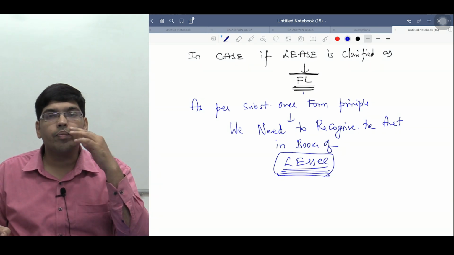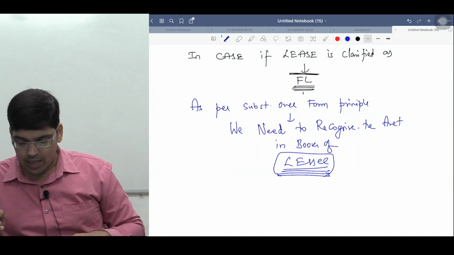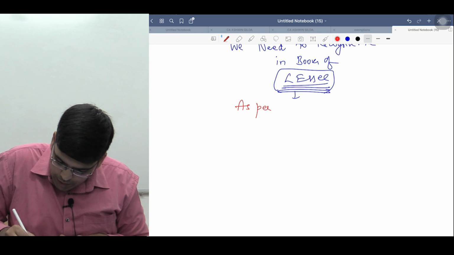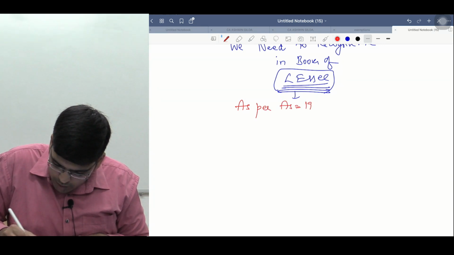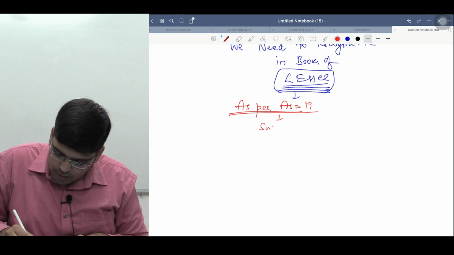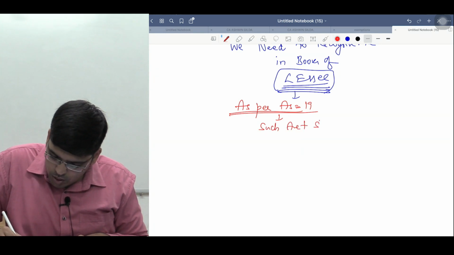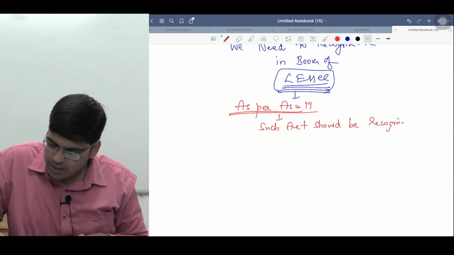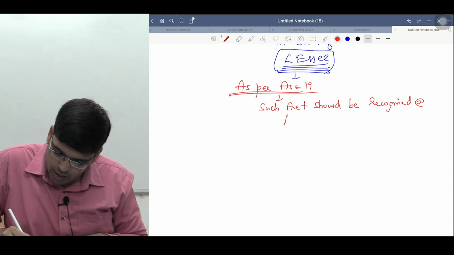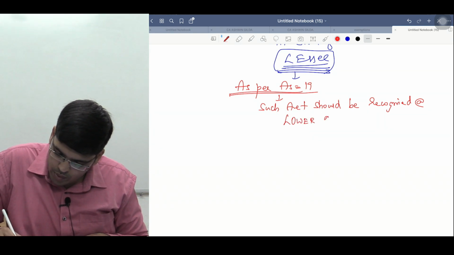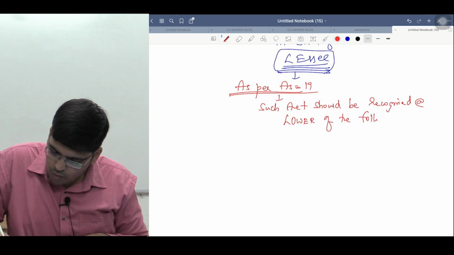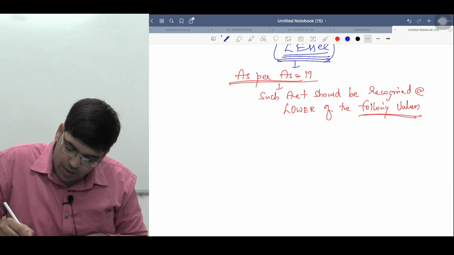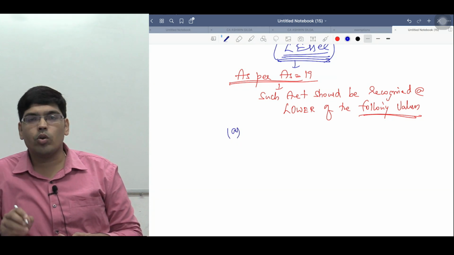Though he is not the owner, please recognize the asset in the books of lessee. Therefore, as per accounting standard 19, such asset should be recognized at lower of the following values. In दोनों में whichever is low, you have to recognize.